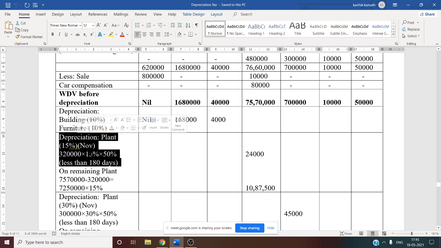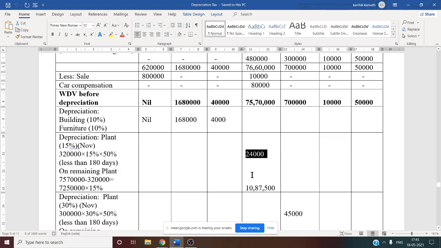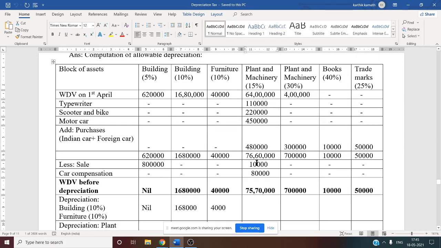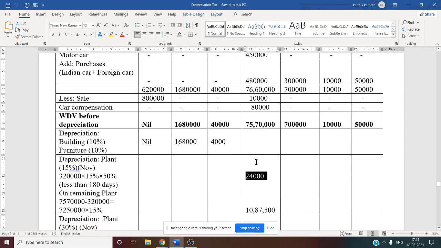Plant 15%, November, Indian car. Value is 3,20,000 into 15%, that is the rate, into 50%. Why? Because it is less than 180 days. So now the answer you will get for depreciation of Indian car less than 180 days under plant and machinery 15% column is 24,000. So we have done depreciation for one purchase.